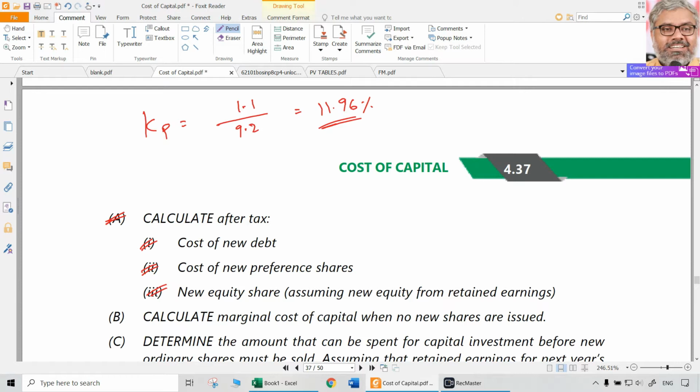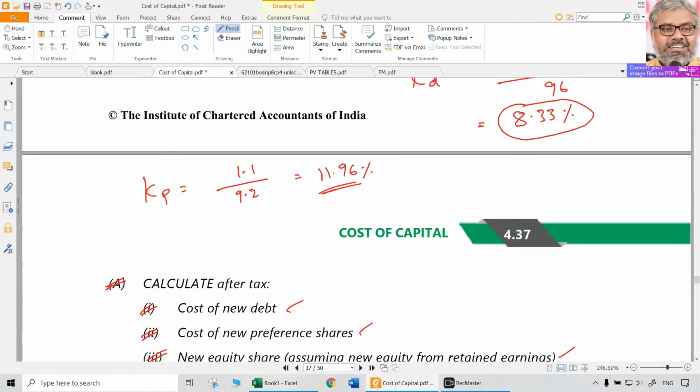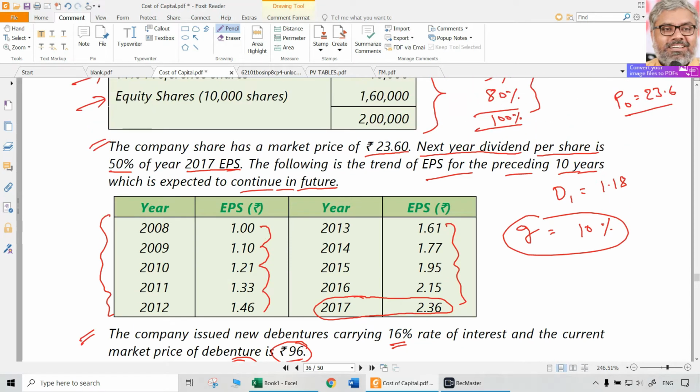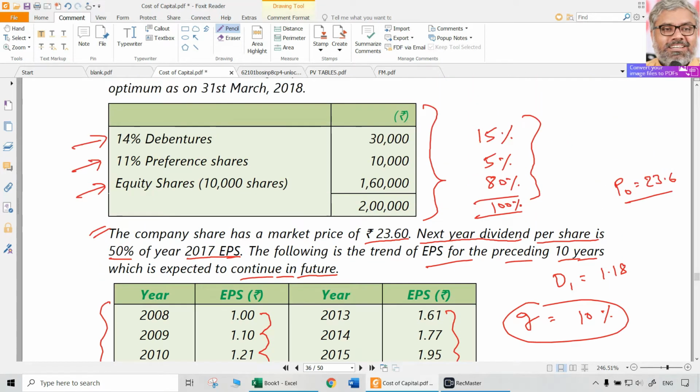So cost of new debt is known, already calculated. Cost of new preference shares is calculated. New equity shares can also be calculated, assuming the new equity is from retained earnings. Anyway, it doesn't matter because there is no flotation cost given. So cost of equity and cost of retained earnings will be the same if there is no flotation cost and no personal taxes information given. But the formula is the same, D1 by P0 plus g.